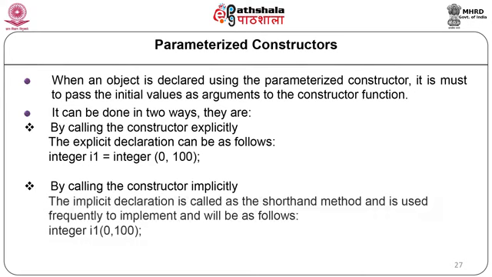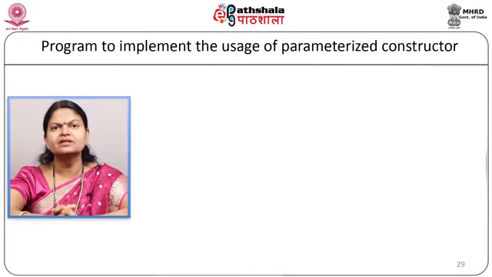Here explicit values 0 and 100, which are basically parameters, are passed to the object I1. The implicit declaration is called a shorthand method which is used very frequently, and it will be as integer I1 in brackets 0, 100. Here the 0 and 100 values will be passed as parameters to the object I1. Now let us see the program to see the usage of the parameterized constructor.